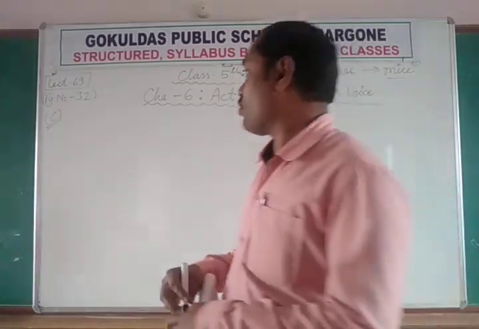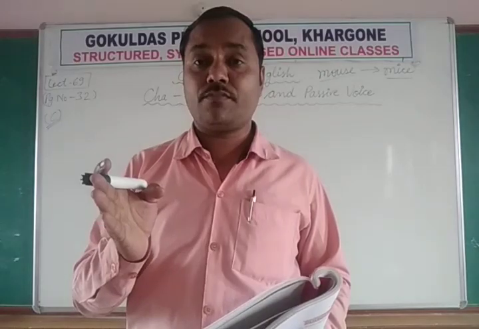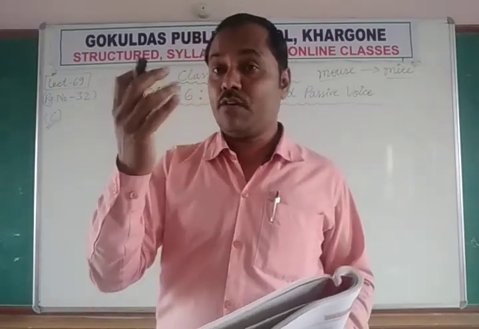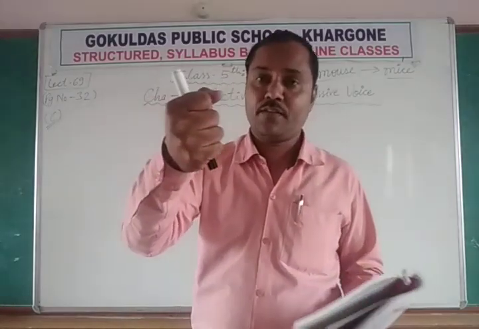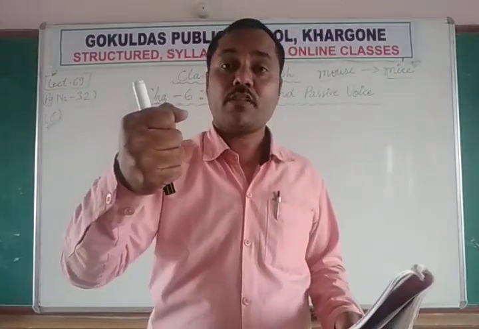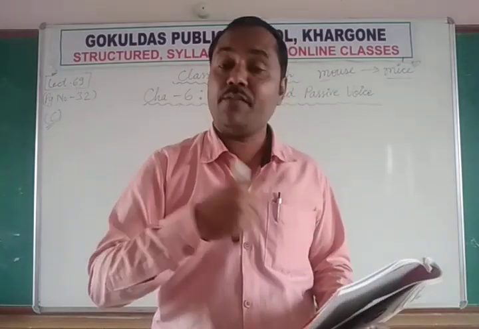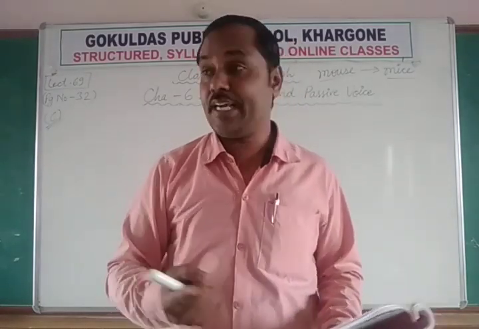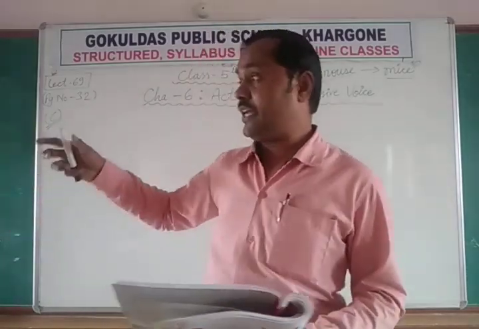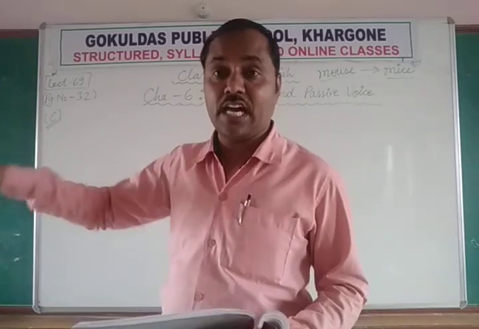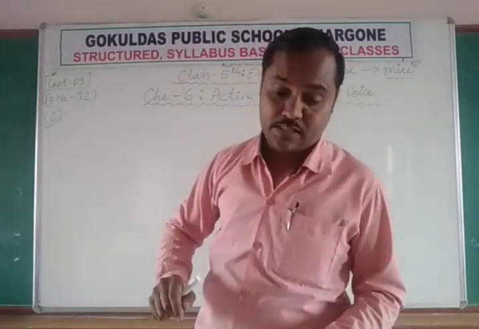Now the verb is hold. So we should know the three forms of the verb hold. The meaning of one hold is just like I am holding this pen. Okay, hold, held, held. And the second meaning of the verb hold is something which is going on, just like the function, annual function is holding in our school or held in our school. हुआ था, मनाया गया था, okay, celebrated.